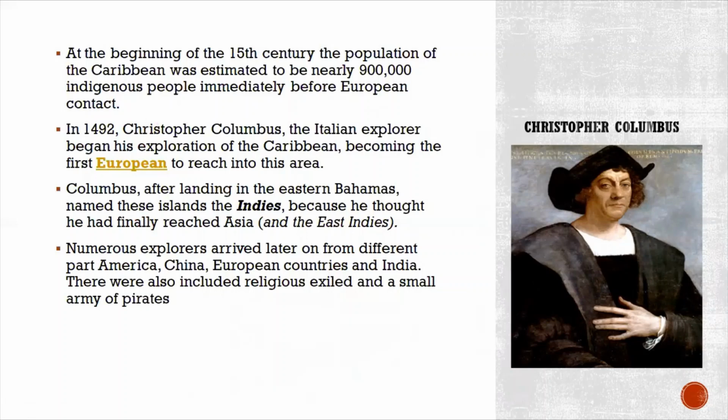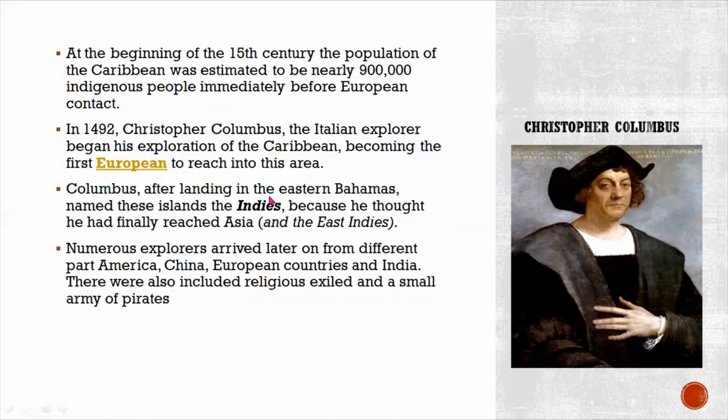But in 1492, Christopher Columbus, the Italian explorer, began his exploration of the Caribbean, becoming the first European to reach into these seas. Which means in the 15th century, Christopher Columbus was the first person who came from Europe and first set foot on the Caribbean islands.